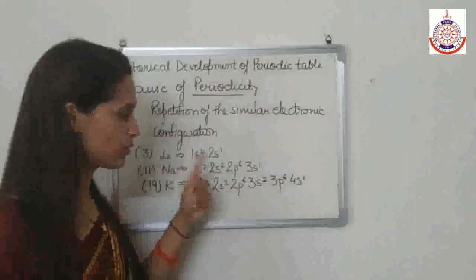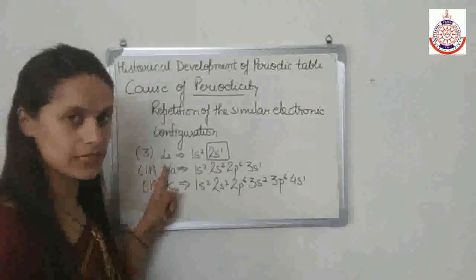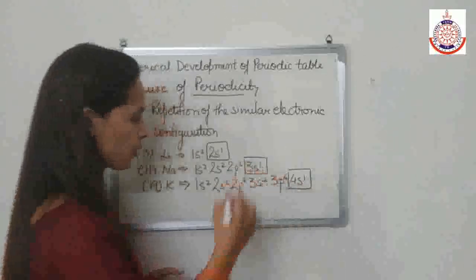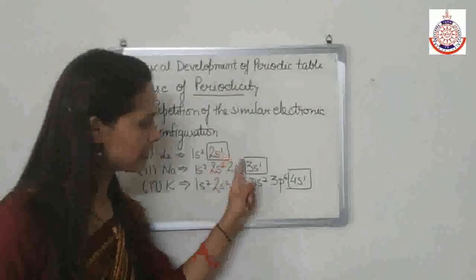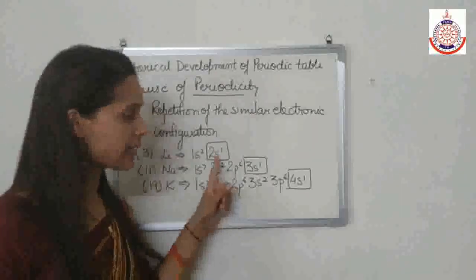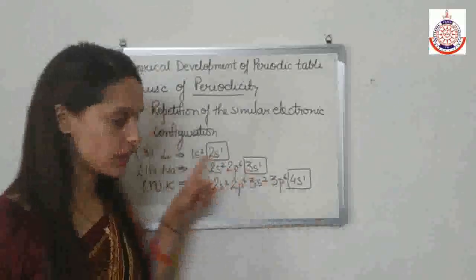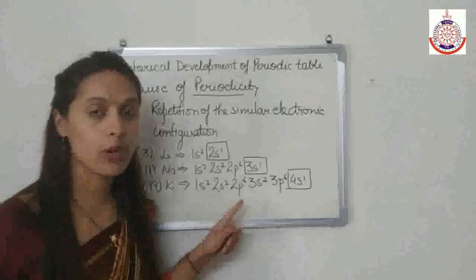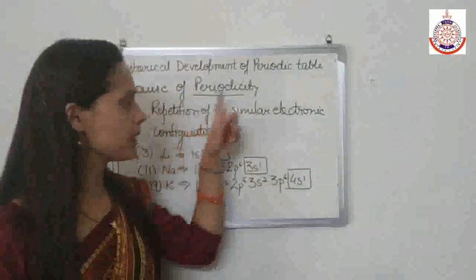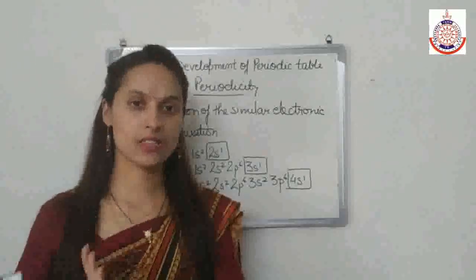So if I see the outermost configuration, this one is the outermost configuration for lithium, this one for sodium, and this one for potassium. Now, the outermost orbital is s in all three cases, and that s contains only one electron. So there is a similarity in the electronic configuration of these three, and that's why these three belong to the same group and have similar properties. So the cause of periodicity is the repetition of similar electronic configuration after a certain interval of time.